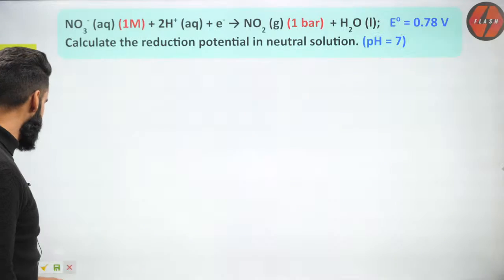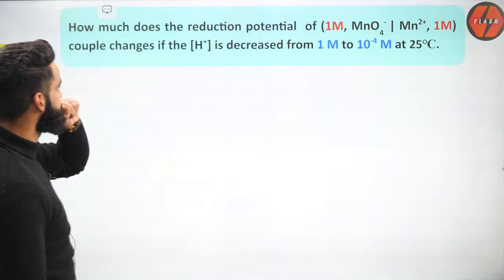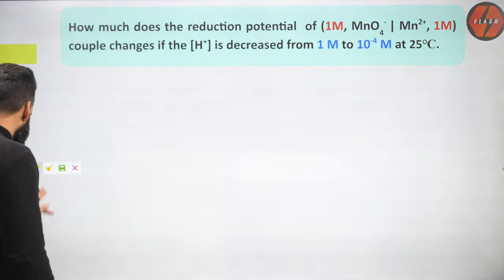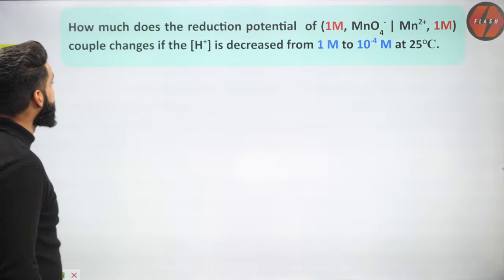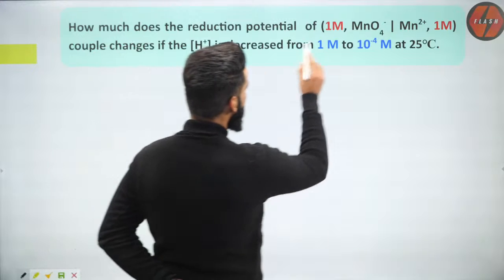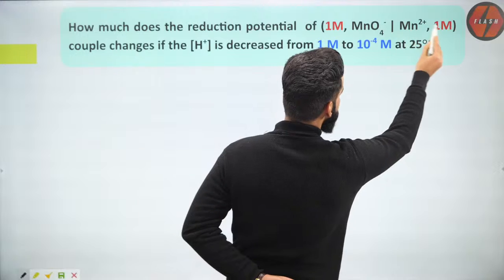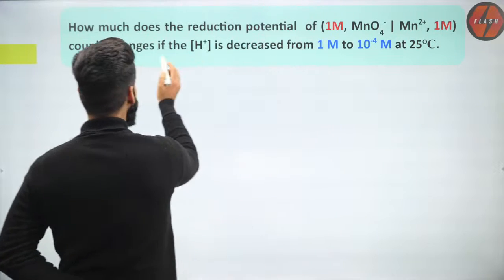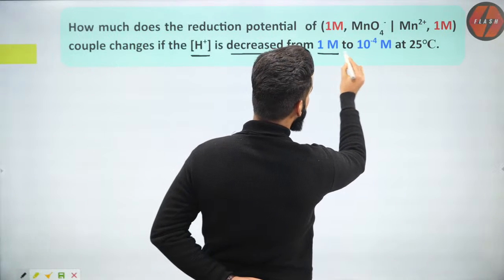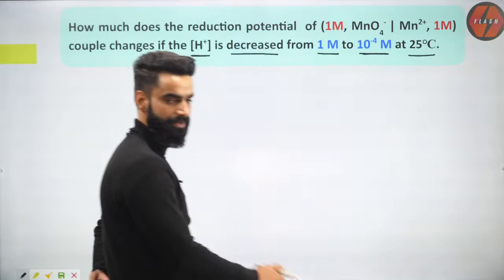Alright, I'm moving on to one more question, guys. Let's see what the question is. Okay. Have a look on one more question, guys. How much does the reduction potential of 1 molar MnO4 negative, which is changing to Mn di positive, Mn di positive concentration is again 1 molar couple, change if H positive concentration is decreased from 1 molar to 10 to the power minus 5 molar at 25 degrees centigrade.